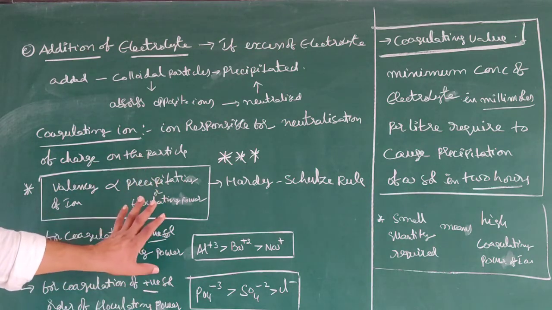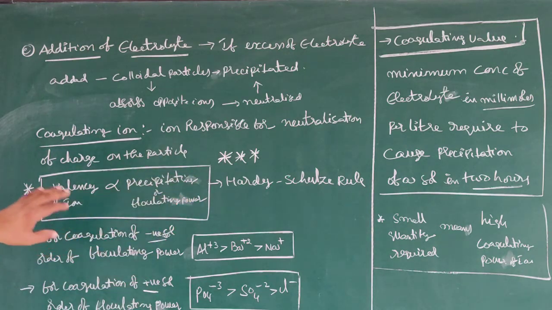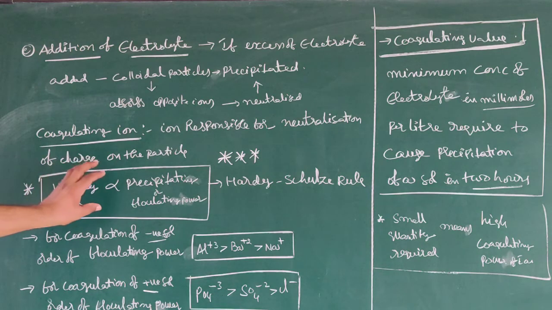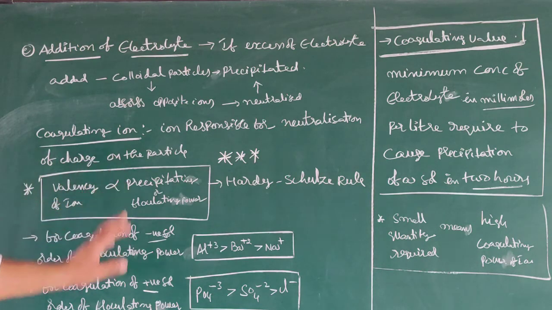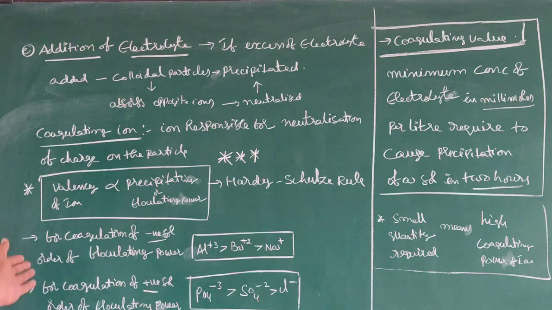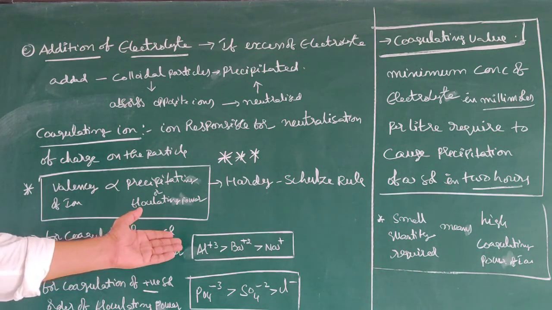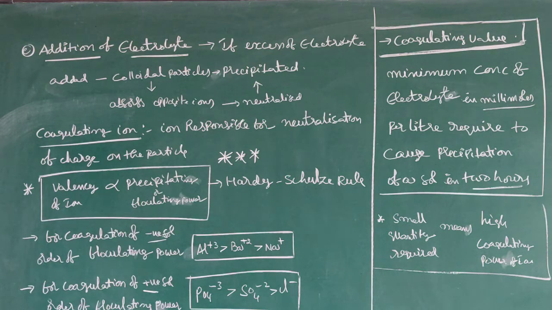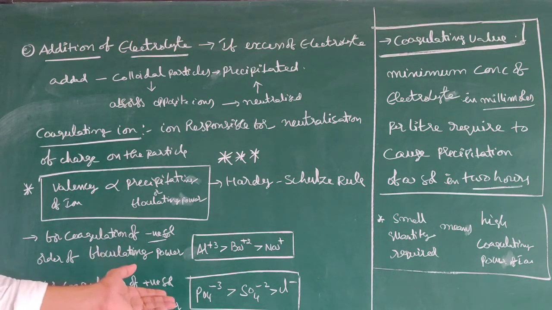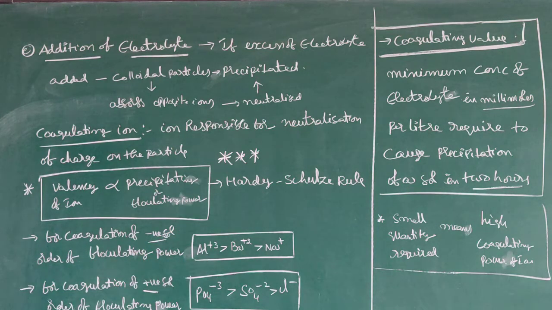Once again, according to Hardy-Schulze rule, the valency of the ion is directly proportional to precipitating or flocculating power. For coagulation of a negative sol, the order of flocculating power will be +3, +2, +1. For coagulation of a positive sol, the order will be -3, -2, -1.